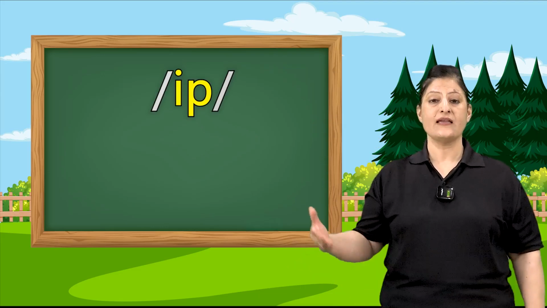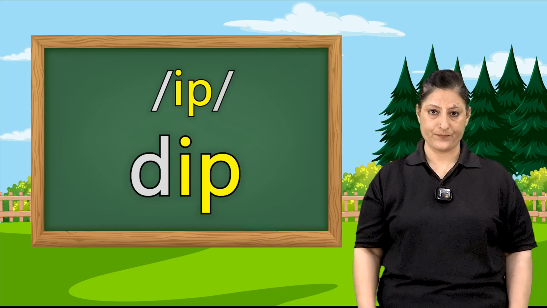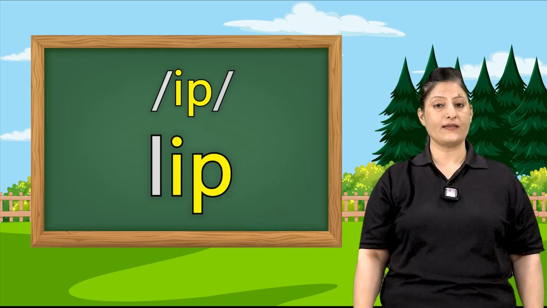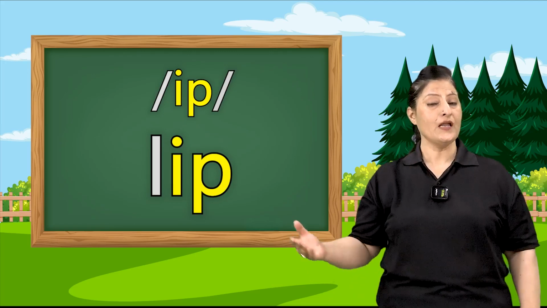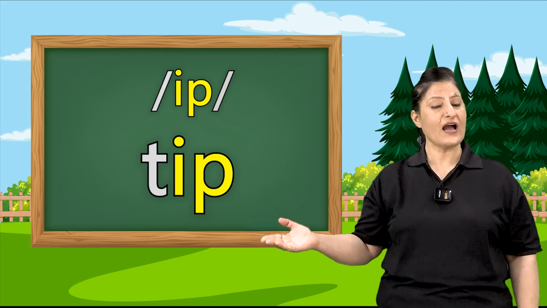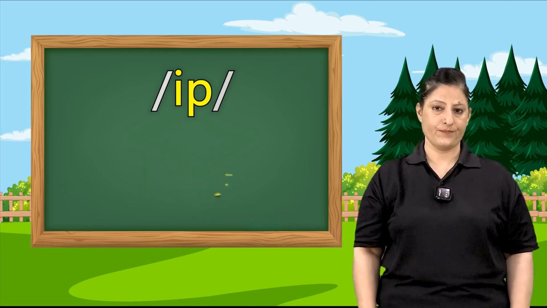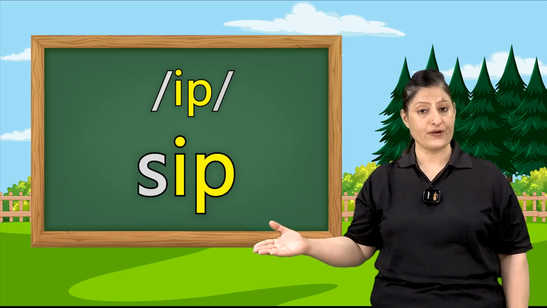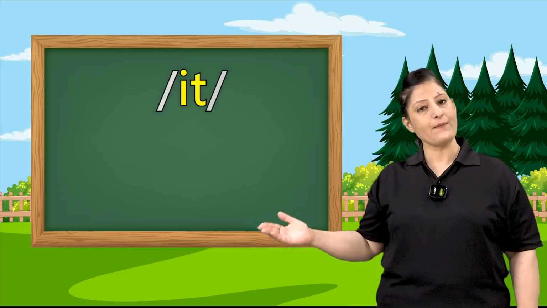Let's look at ip family words. I-P together says ip, as in dip. D-I-P. Dip. The next one is lip. L-I-P. Lip. Another one is T-I-P, which says tip. And the last one is sip. S-I-P. Sip.